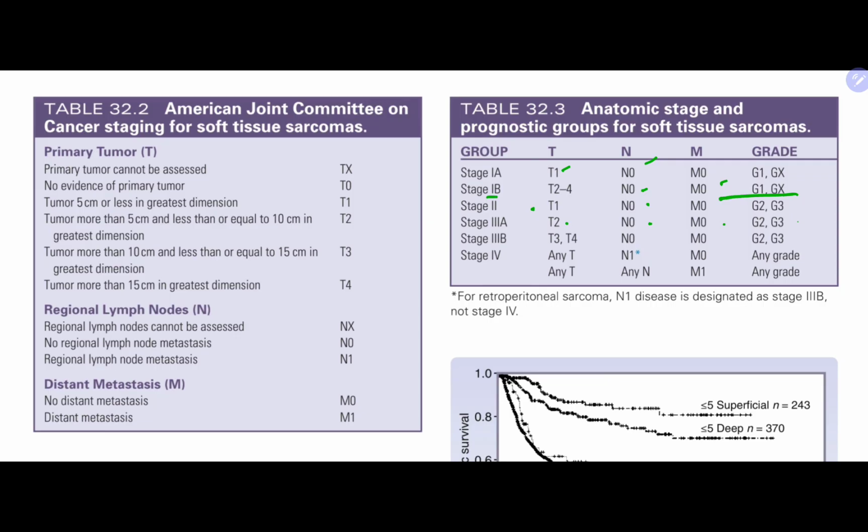Next, any T, any N, M1, or any grade. The simple point to remember: if there is nodal mets, if there is metastasis, then it is stage 4. If it is grade 1 and grade 2, then it is stage 1A and 1B. Grade 2 and grade 3, then it will be stage 2 to 4. In that case, stage 2 is T1, stage 3A is T2, stage 3B is T3 and T4.